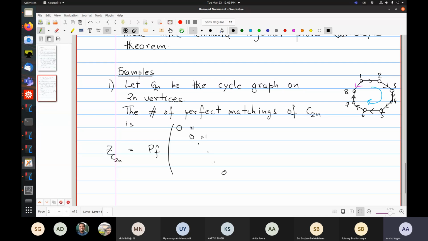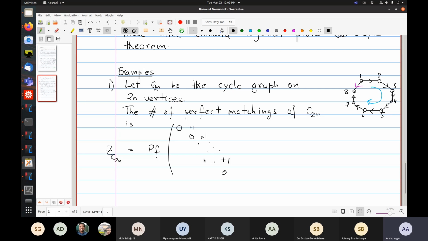So this idea of the orientation extends to any 2n-gon, C2n. We are going to label the rows and columns of this matrix in the obvious way, using the natural order on the integers.